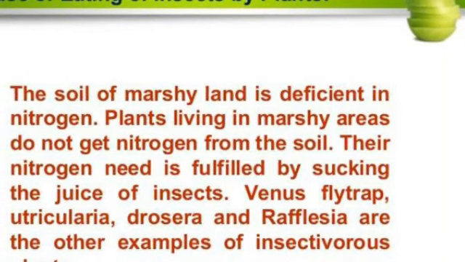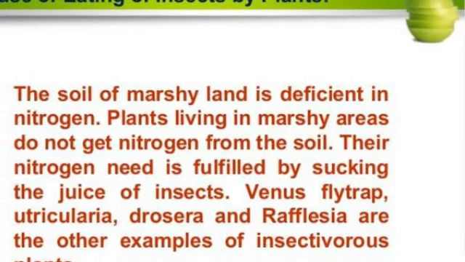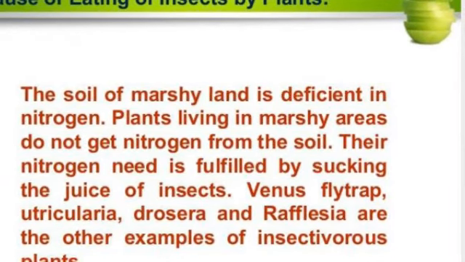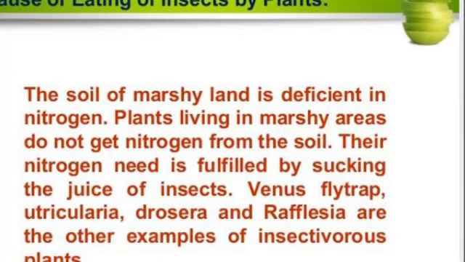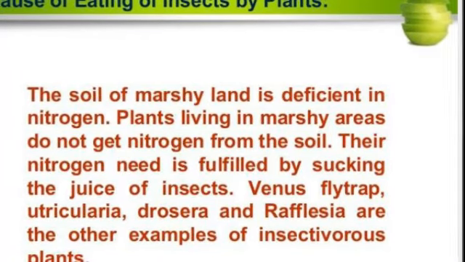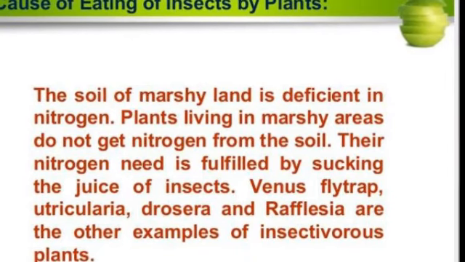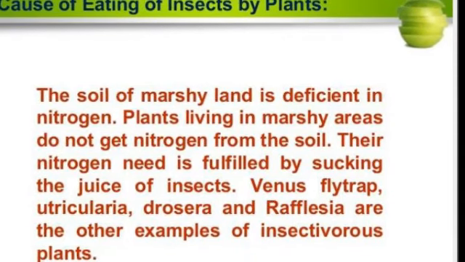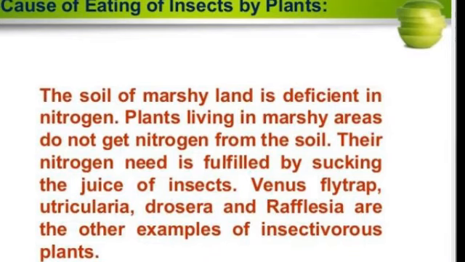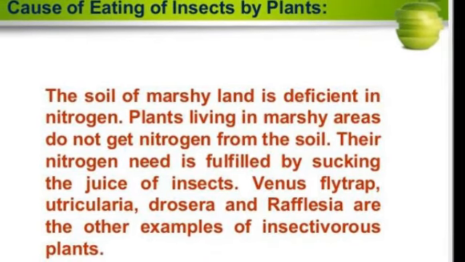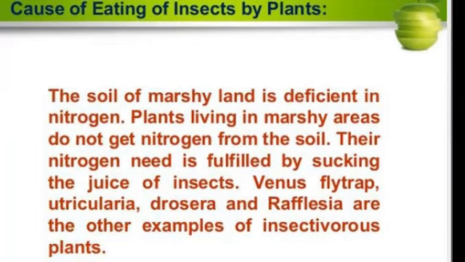So, the soil of marshy land is deficient in nitrogen and the plants living in marshy areas do not get nitrogen from the soil. Their nitrogen need is fulfilled by sucking the juice of an insect. Venus flytrap, Utricularia, Drosera, and Rafflesia are other examples of insectivorous plants.